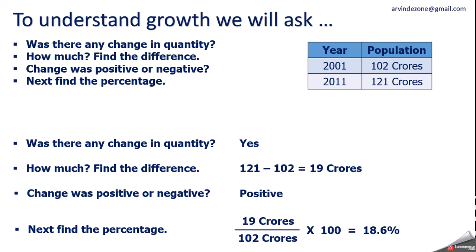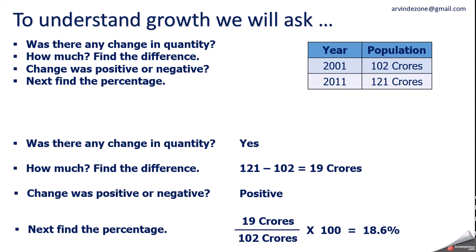So here remember, 121 crore is the result. Base year is what? Base year is 2001. So we have to take the population of 2001. So that's why 19 crore has been divided by 102 crore, not by 121 crore. So you have to be very careful. So we have taken out the percentage.